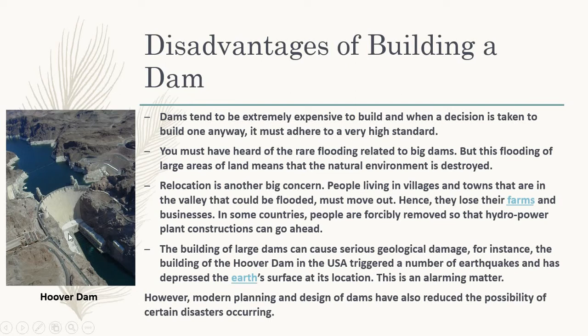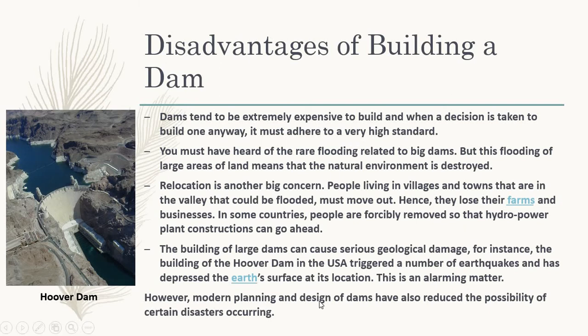Due to the imbalance in that pressure, earthquakes and natural disasters may occur in this area. So dams have also triggered a number of earthquakes. This is also a disadvantage of building a dam.